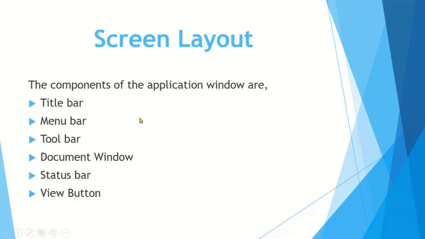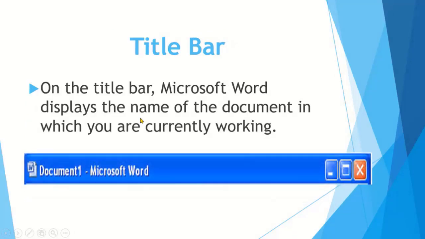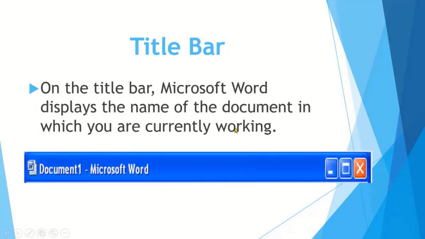So we will discuss now the basic components of main screen. Number one, and the topmost bar on the screen is the title bar. As I told you earlier, it displays the name of the document that is currently opened at that time, and on the right side of it there are minimize, maximize, and close buttons available.